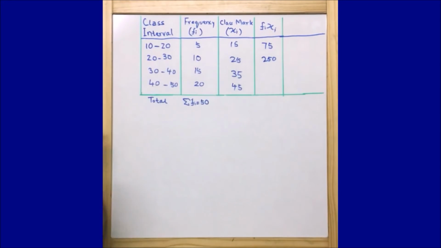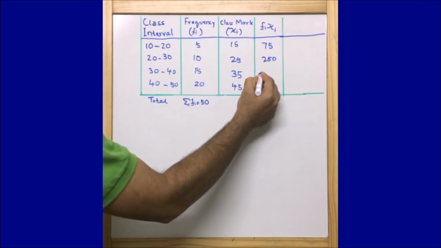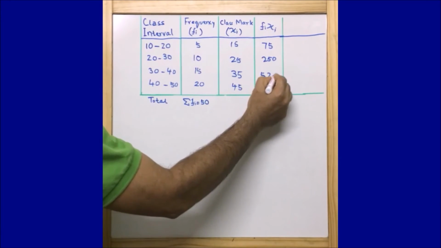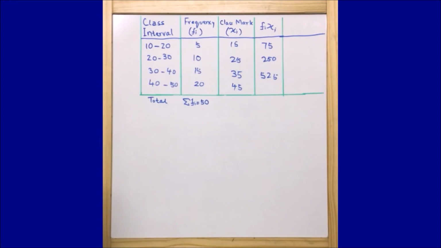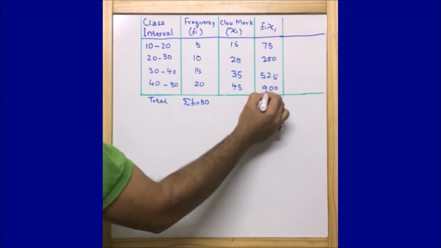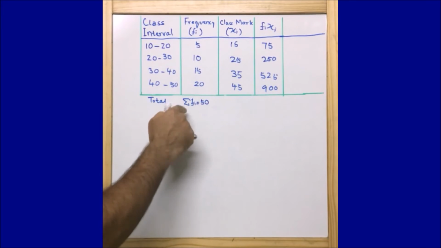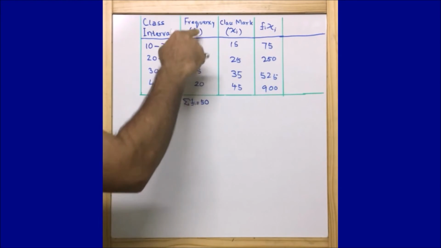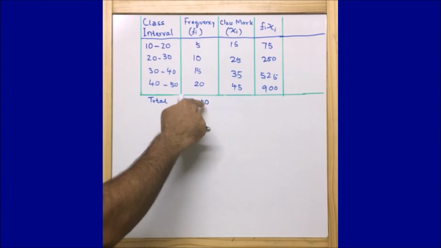Now we need to find 35 into 15. 35 into 15 comes to 525. Now we are going to find 45 into 20. So 45 into 20 is equal to 900. Now we need to find the summation. Here we have already found the summation of frequency, which is summation of fi equal to 50.